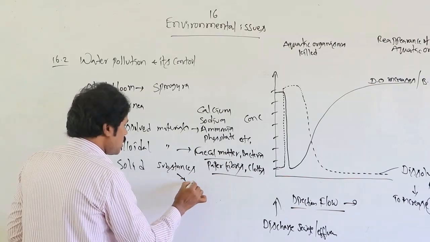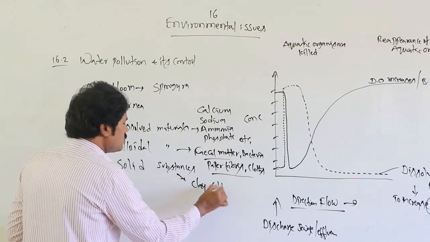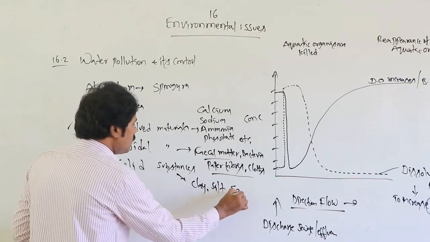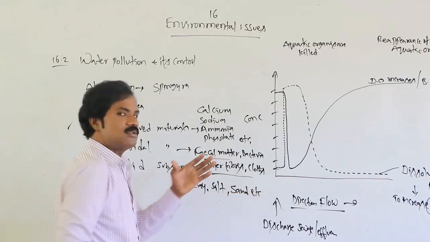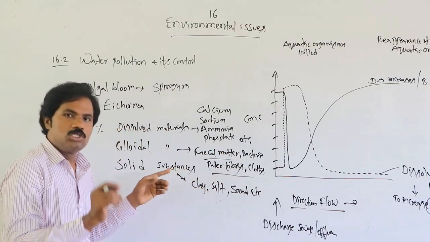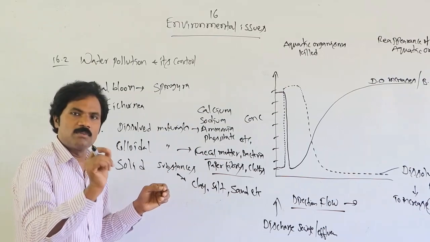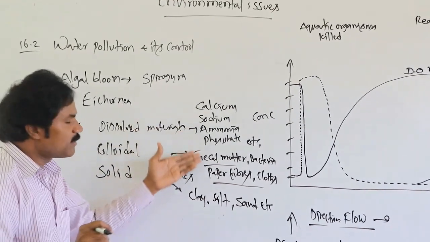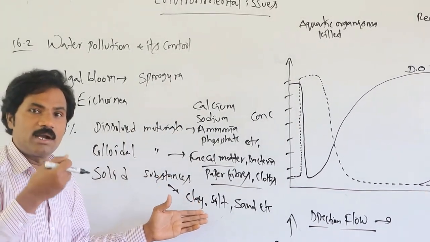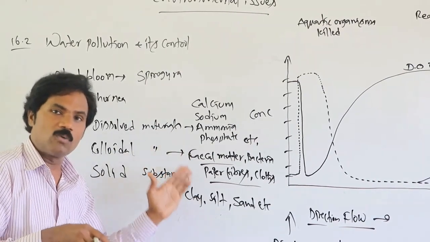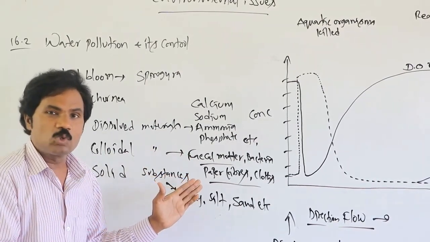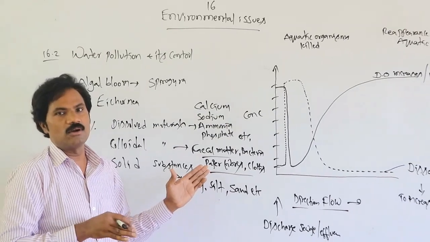Solid substances are like clay, silt, and sand. These particles are solid substances. That means that 0.1% becomes polluted, and such substances are present. Even though 99.9% is pure, the 0.1% is not suitable for human usage.